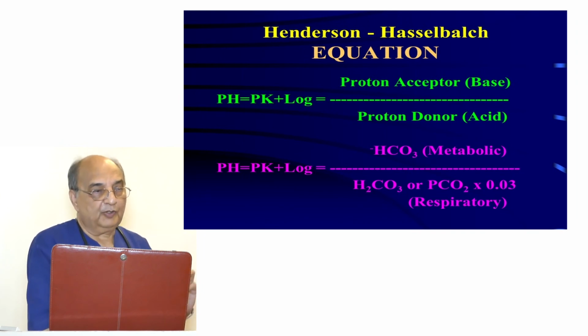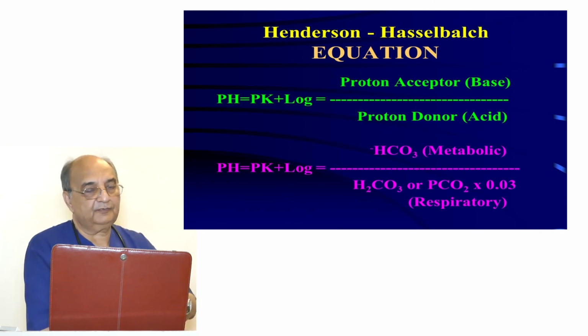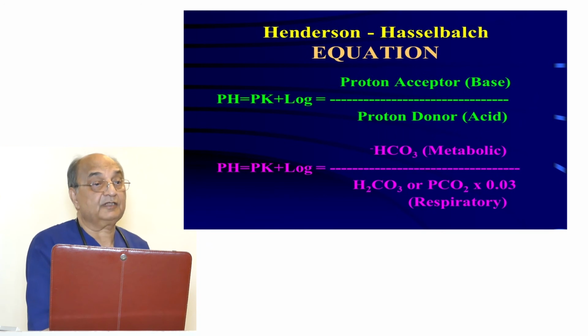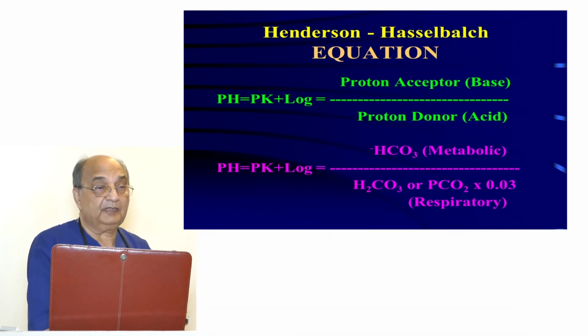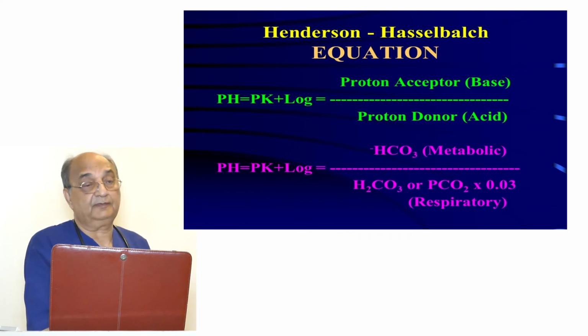But the body has a higher concentration of bicarbonate. So 60% of buffering in the blood or plasma takes place because of the bicarbonate and carbonic acid pair. Now, the HPO4 phosphate level is very low in the plasma. It is 1 milliequivalent per liter. So you need around 20 to 24 milliequivalent per liter to be effective as a buffer pair.